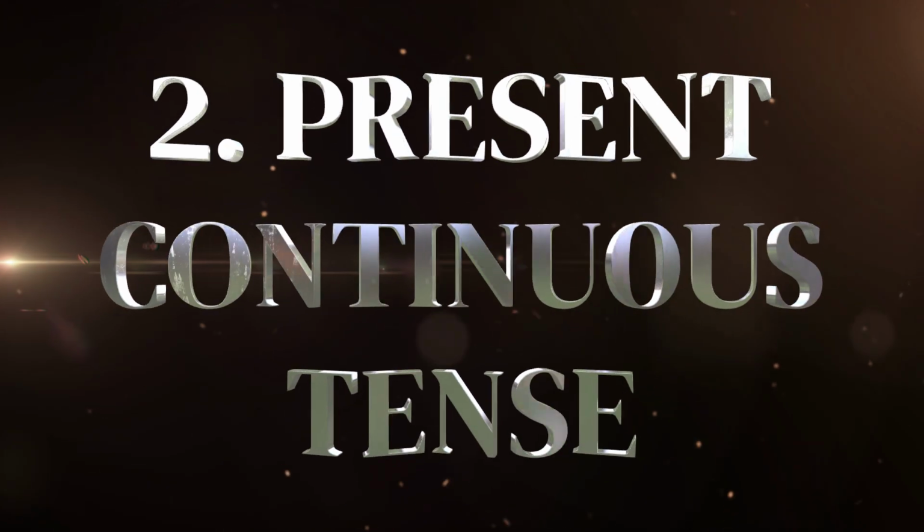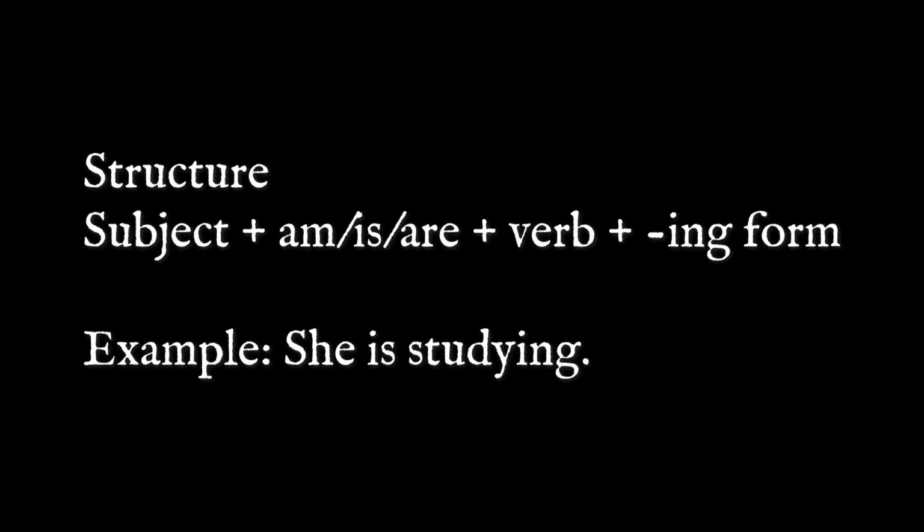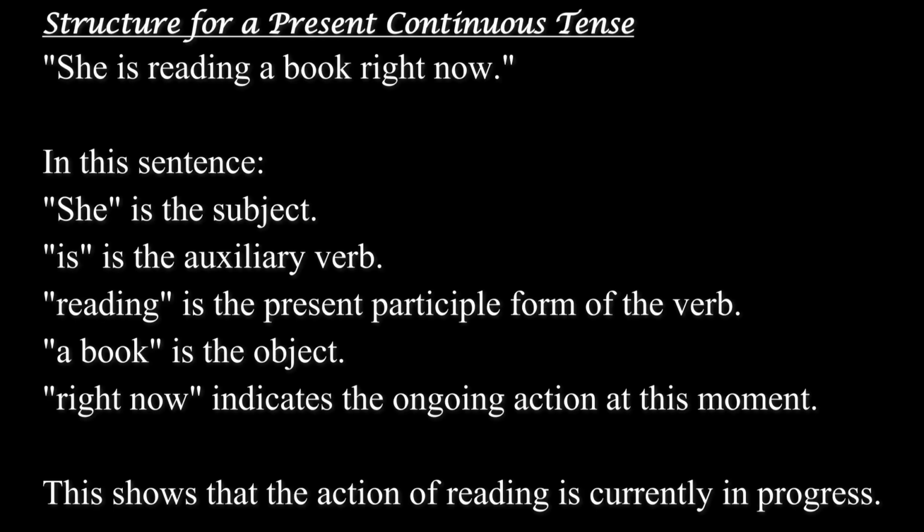Present continuous tense. The present continuous tense is used to describe actions that are currently happening at the moment of speaking or ongoing actions. It often emphasizes the temporary nature of an activity. Structure: subject plus am or is or are with a verb with ing form. Example, she is studying. She is reading a book right now.